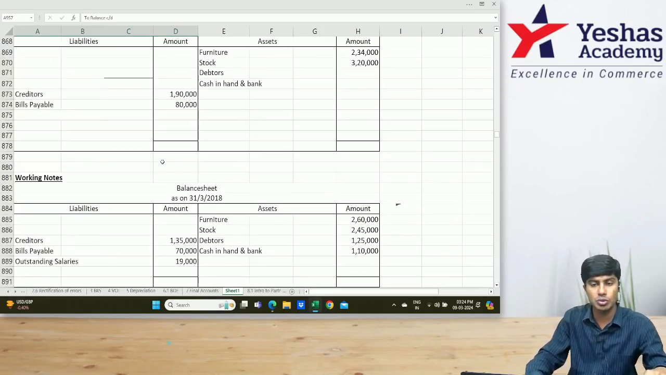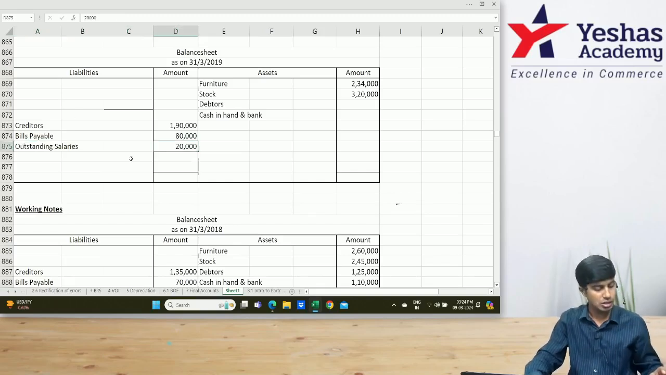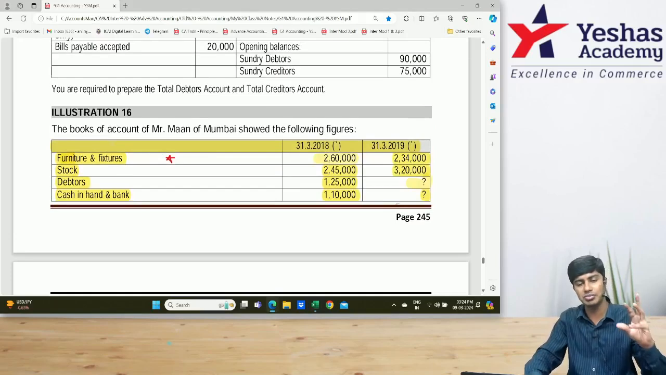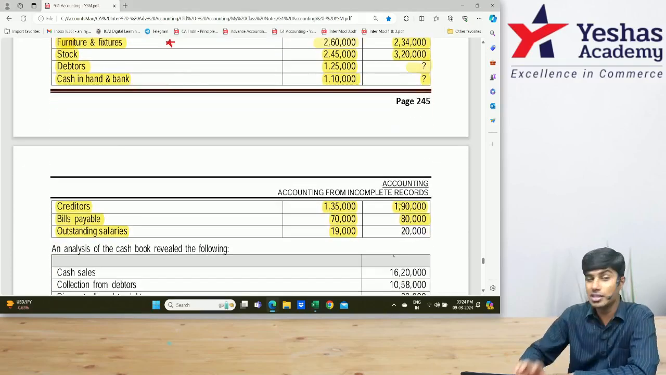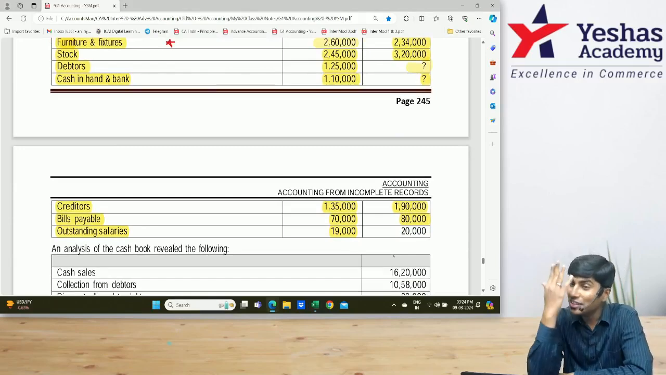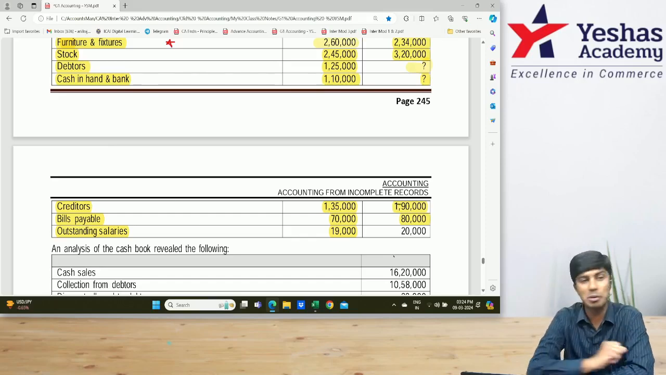So come to our closing balance sheet. On the liability side, let me write outstanding salary 20,000. Everyone understood this? By this, we are done with the balances. This is not a trial balance. Is this a trial balance? No. Why? It is an incomplete record. You would not have prepared complete records. There would be missing items.